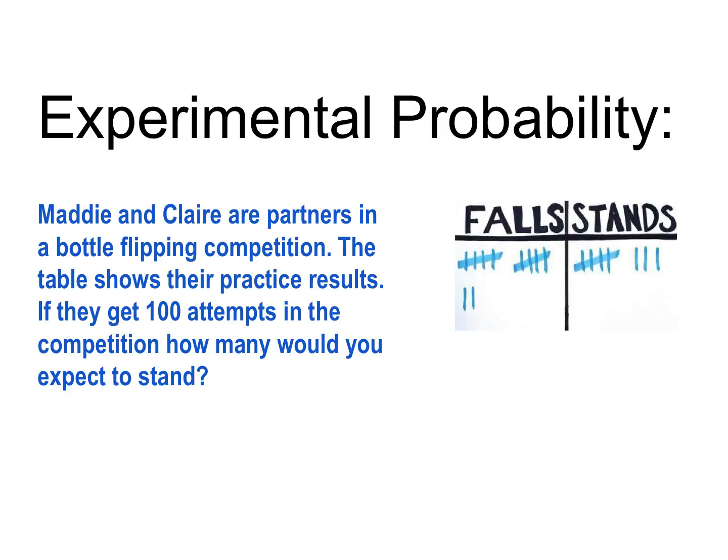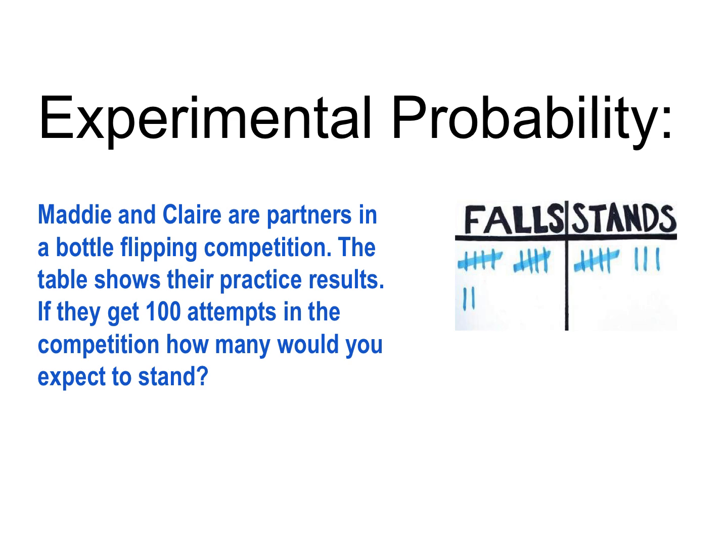All right, then the last section of the test is about experimental probability. I just have a few examples. So we're going to use someone else's experiment data and we're going to apply it to the future. So we're going to assume whatever already happened is going to happen at the same likelihood. So Maddie and Claire are partners in a bottle flipping competition. The table shows their practice results. If they get 100 attempts in the competition, how many would you expect to stand?